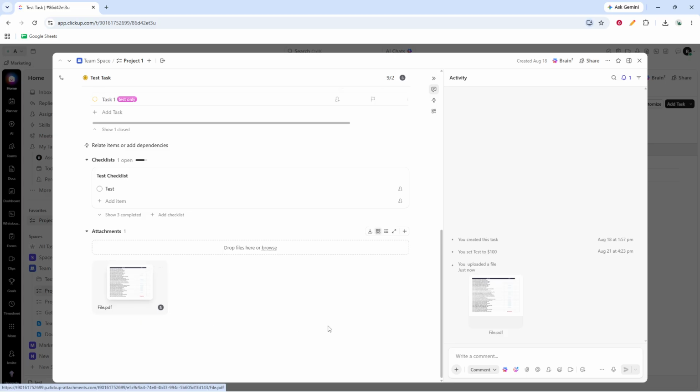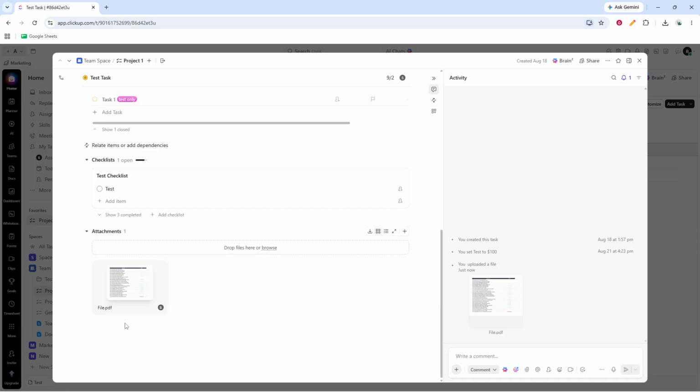After the upload is done, the file will appear in the task's Attachments section. At that point, permitted users will be able to access it from the task. This helps keep relevant materials connected to the work itself, which can improve collaboration and reduce the need to search through emails or local folders later.